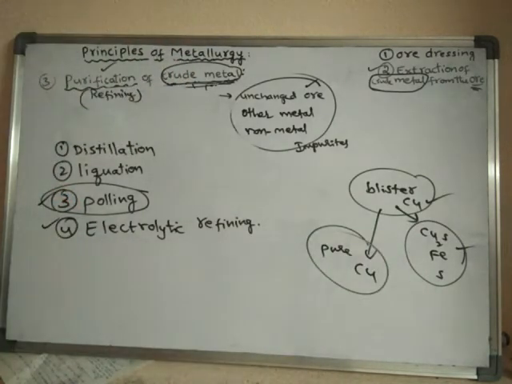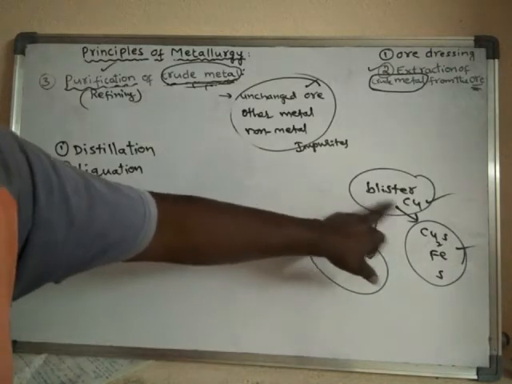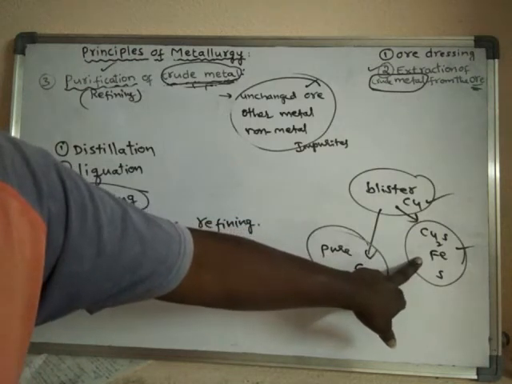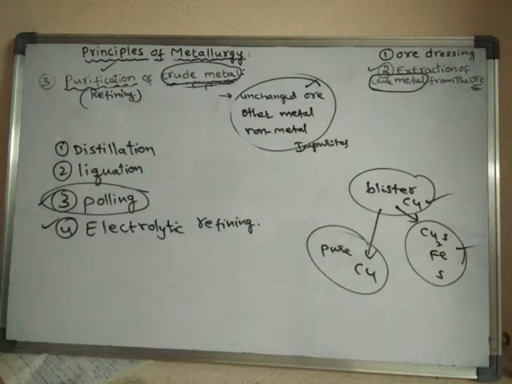So depending upon the nature of the metal and the nature of the impurities present, different methods are designed.